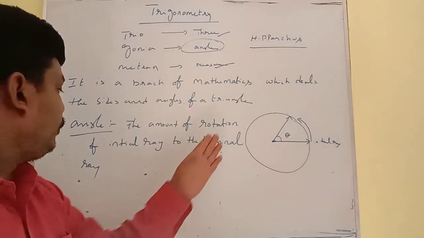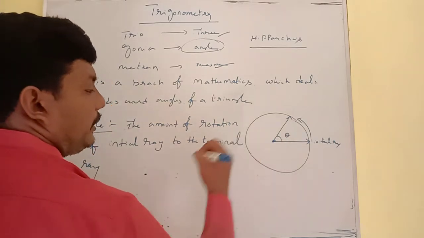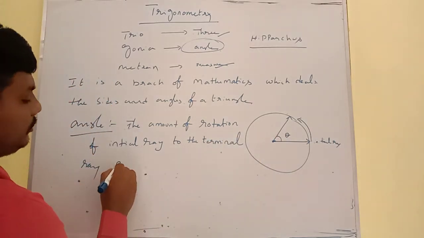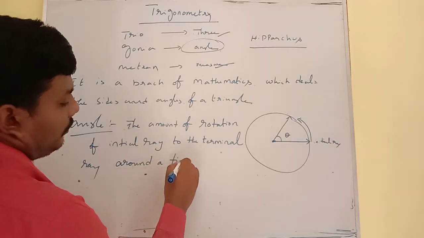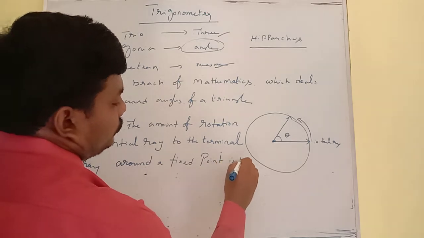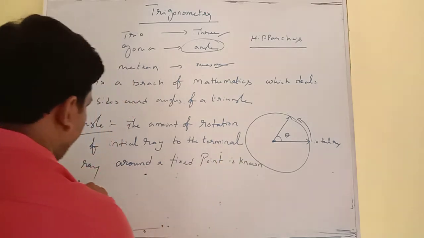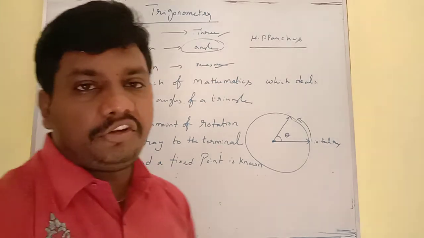The amount of rotation of the initial ray to the terminal ray around a fixed point is known as an angle. So this is the definition of an angle.